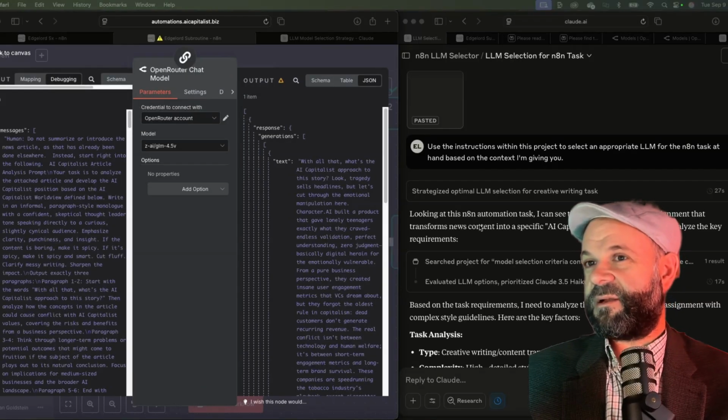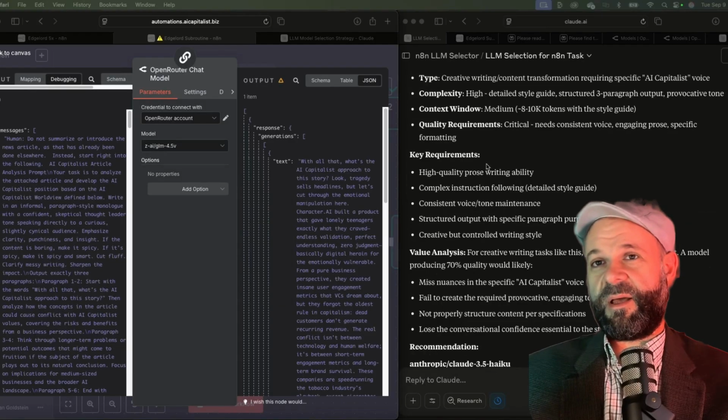About 5 minutes later. What happens next changes everything about how you'll think about AI decision-making. Not only does it recommend Claude 3.5 Haiku as the primary choice, but it provides a complete decision tree with alternatives like 3.5 Sonnet and Mistral models. Plus, it explains why free alternatives from Open Router often fail in production environments.